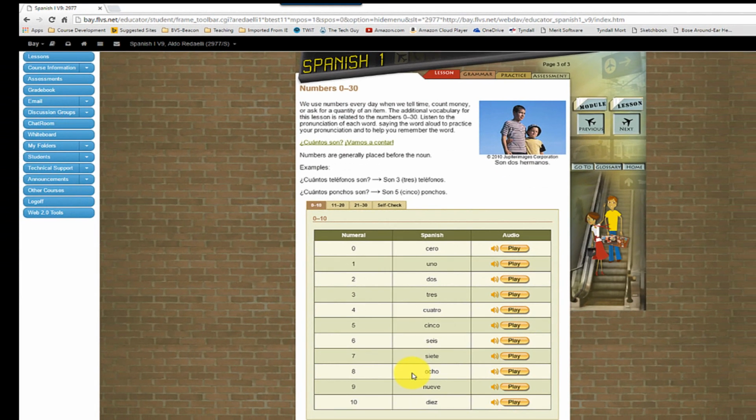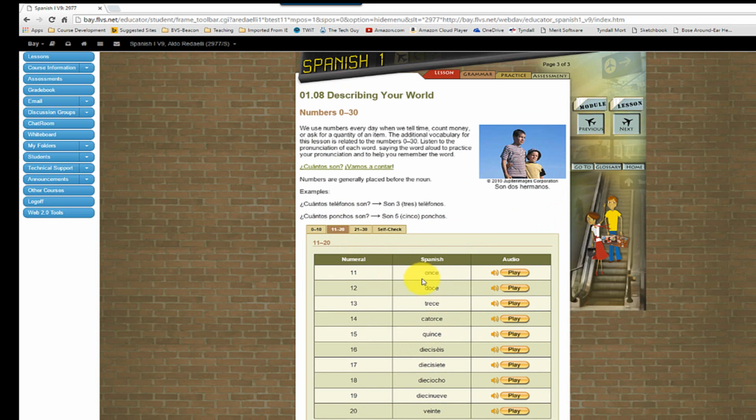Here we're talking about numbers, and again, really important to remember those numbers. We should know this. So we go 0, 1, 2, 3, 4, 5, 6, 7, 8, 9, 10, 11, 12, 13, 14, 15, 16, 17, 18, 19, 20, 21, 22, 23, 24, 25, 26, 27, 28, 29, 30. I want to look here.